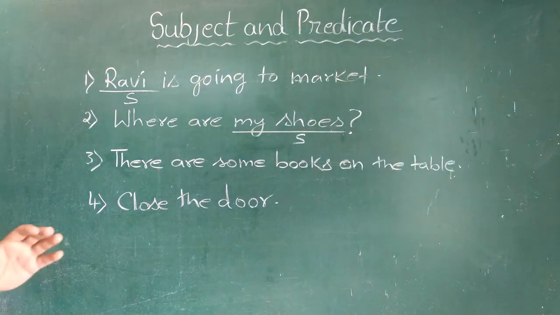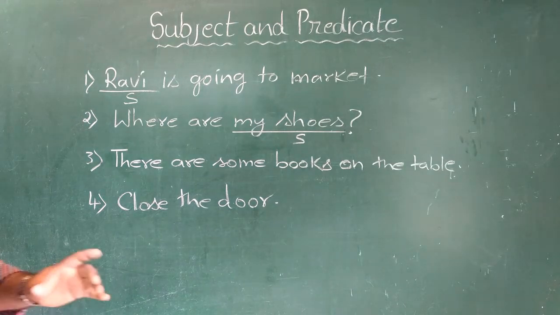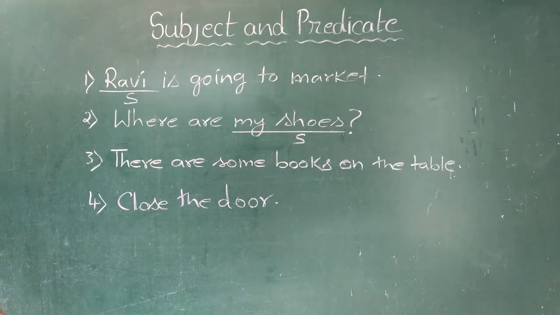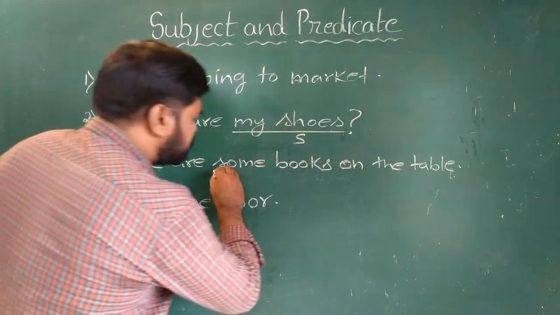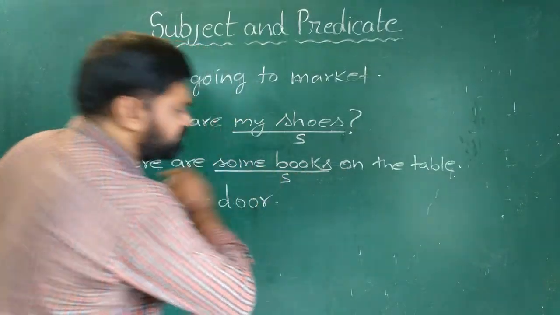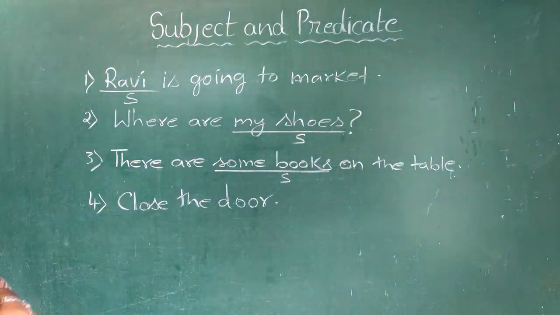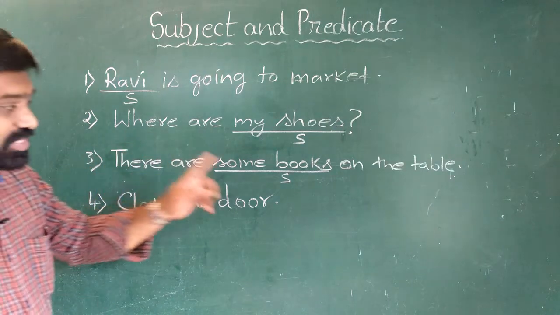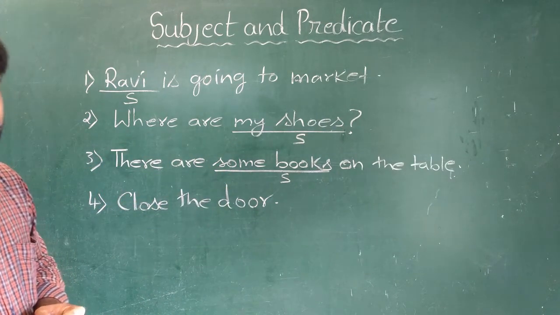Let us see another example. There are some books on the table. Now in this sentence, what are we talking about? We are talking about some books. So some books is the subject here. And you will notice that in this sentence, the subject is coming in the middle of the sentence.